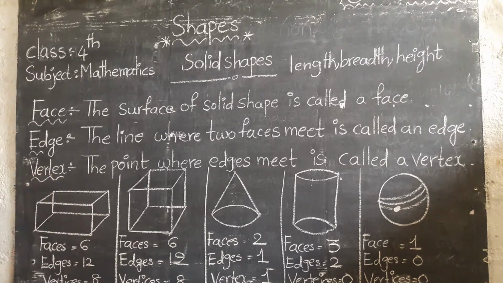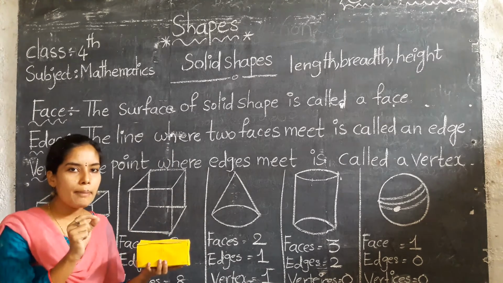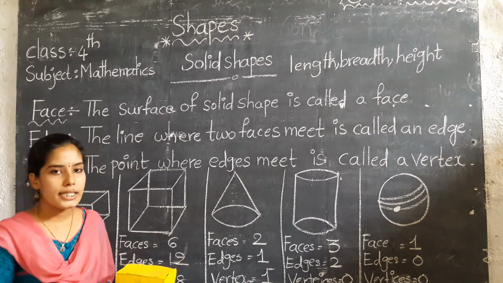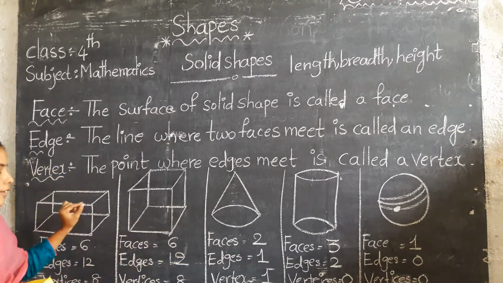And the next one is vertex. The point where edges meet. Two or more edges meet at one single fixed point. That point is called a vertex. So how many vertices are there?